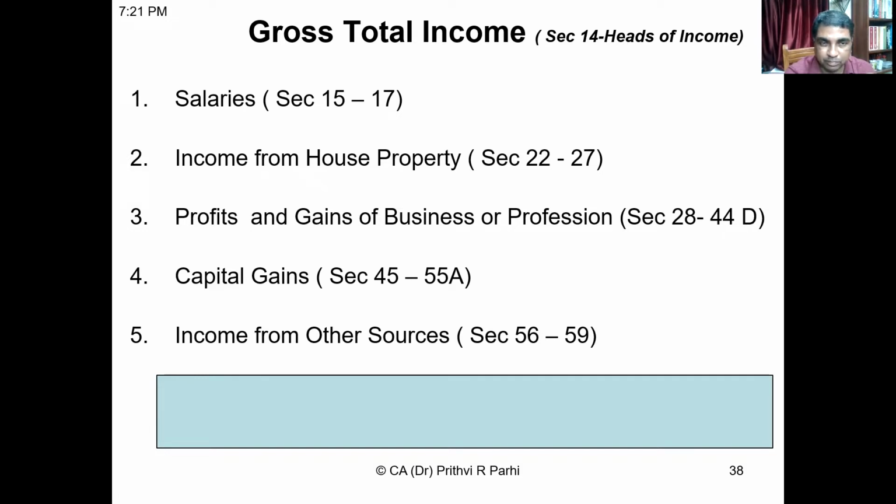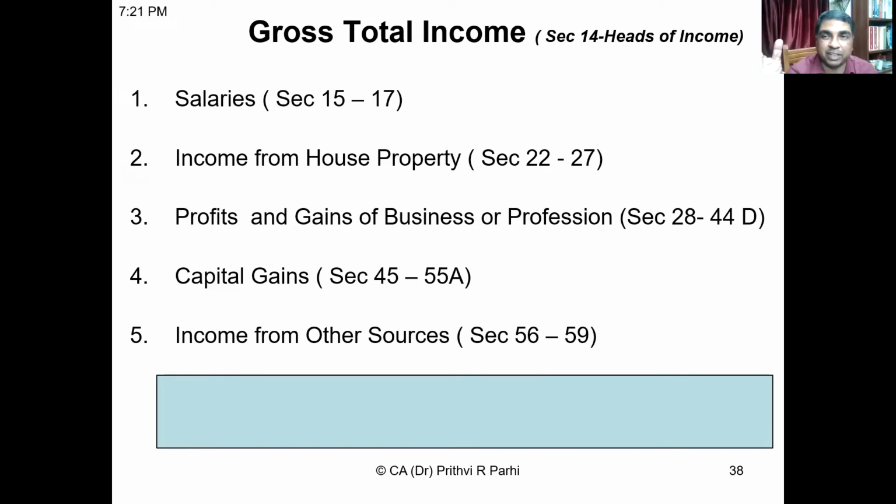Then third one is profits and gains of business or profession, section 28 to section 44D. Then fourth one is capital gains, section 45 to section 55A. Then fifth one is income from other sources, section 56 to section 59. Okay, so these are the 5 heads of income.